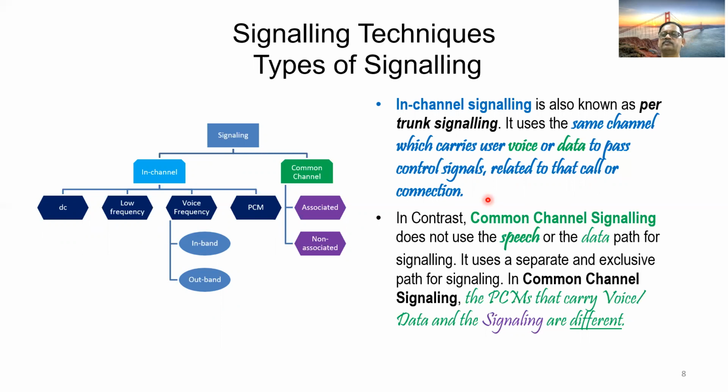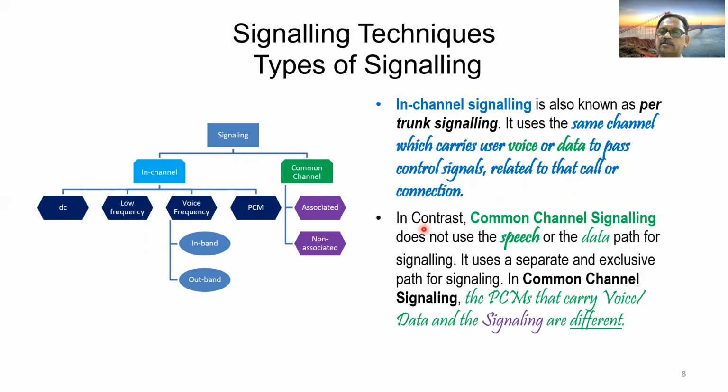The signaling information is also transmitted in the same channel of voice or data. So there is no separate path for signal. Signal also passes in the voice or data path, which controls the call.